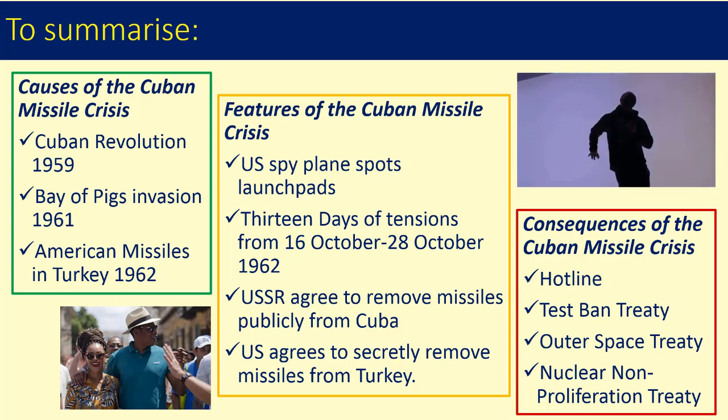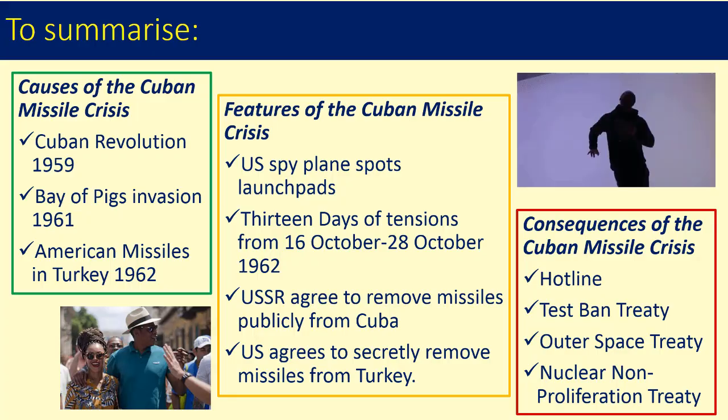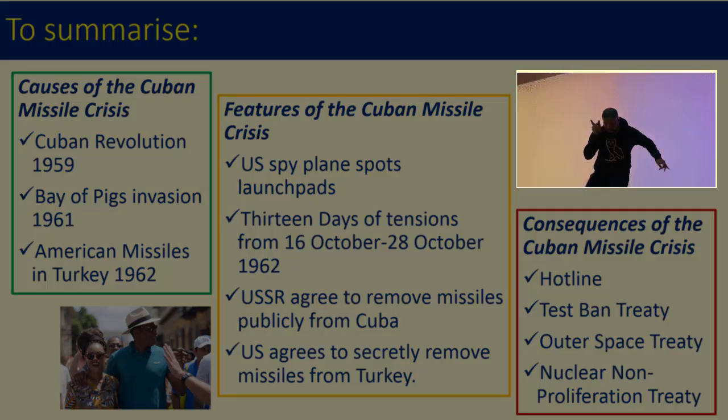So, did you guess the link between Beyoncé, Jay-Z, Drake and the Cuban Missile Crisis? Well, Beyoncé and Jay-Z visited Cuba in 2014 and it was really controversial. To this day, because of the history that we've talked about, it's still difficult for Americans to visit Cuba. And Trump has recently tightened the US embargo on Cuba even more. So what connects Drake to Cuba? Well, if you ever get a question about consequences of the Cuban Missile Crisis, you must talk about that thing that gave Drake so much stress: the hotline.